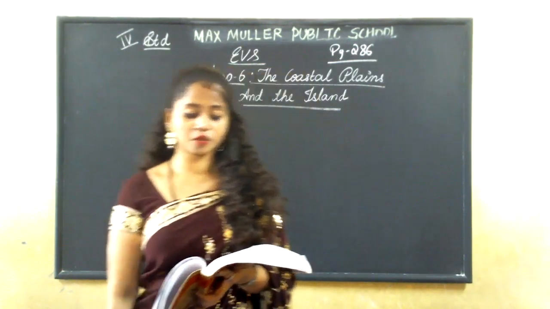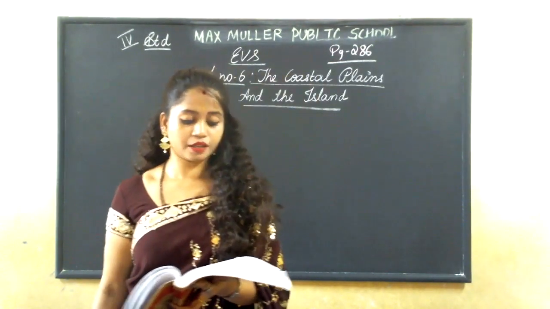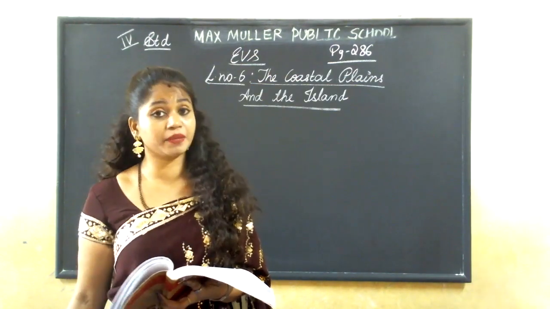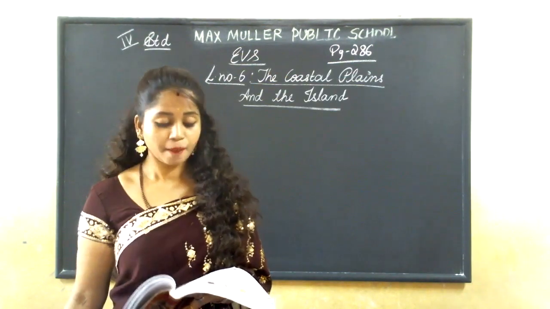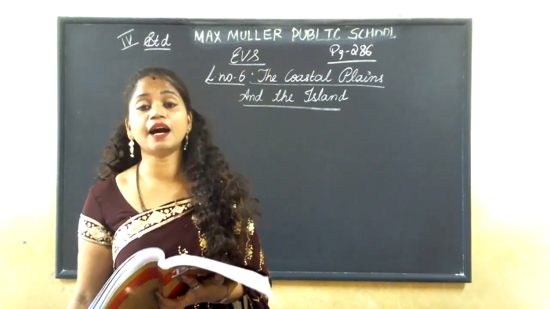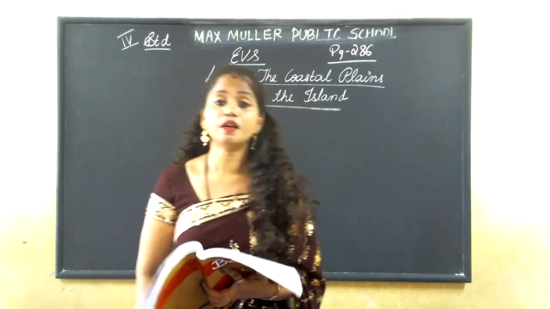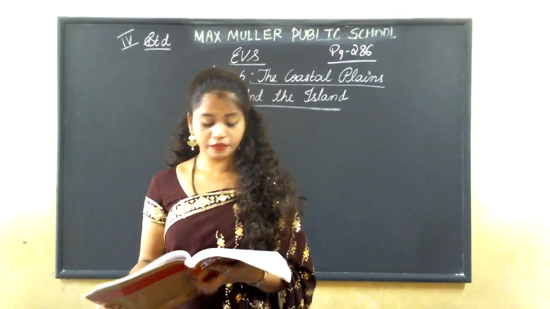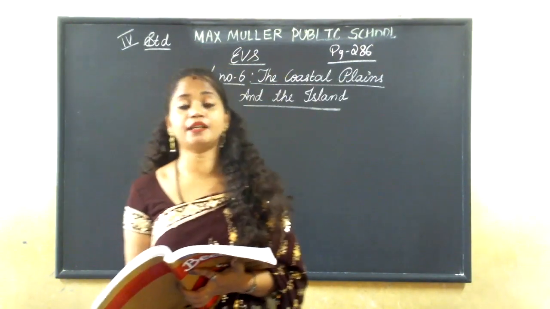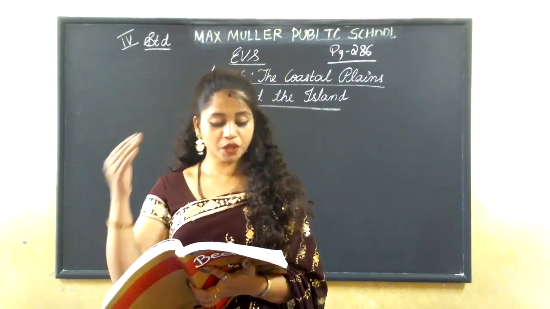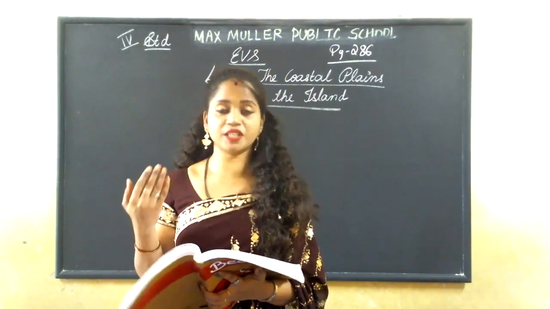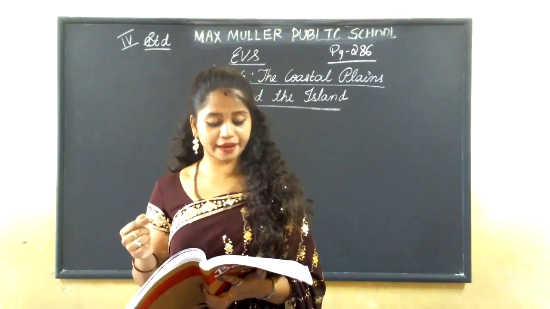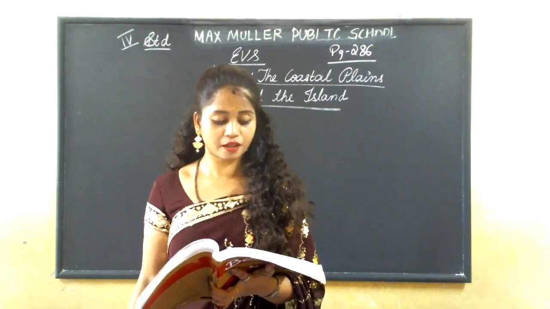Now, we are going to learn about the western coastal plains. The western coastal plains lie between the Western Ghats and the Arabian Sea. They extend from Gujarat to Kerala.